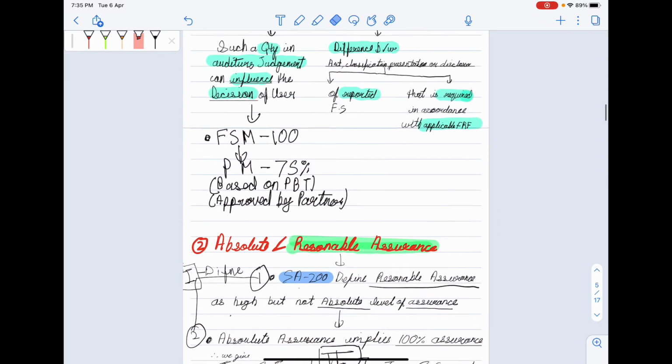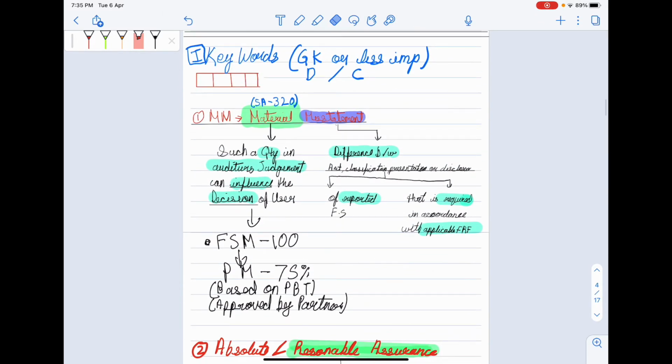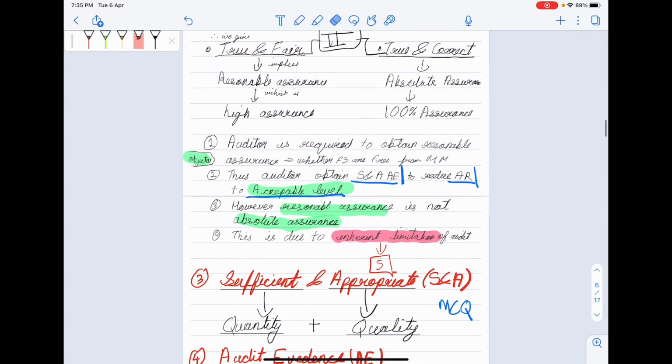What is material misstatement? Material refers to a quantity that, in auditor's judgment, influences the decision of the user of financial statements. And misstatement is a difference between the amount, classification, presentation, disclosure of reported financial statements and what should have been reported as per applicable FRF.